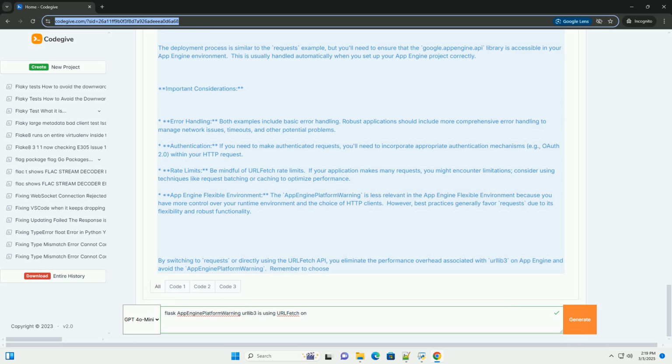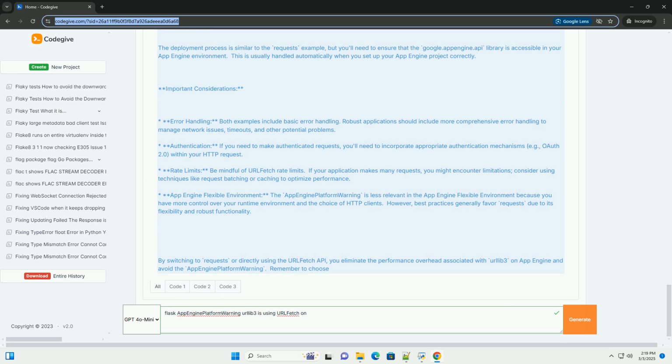Important considerations. Error handling: both examples include basic error handling. Robust applications should include more comprehensive error handling to manage network issues, timeouts, and other potential problems. Authentication: if you need to make authenticated requests, you'll need to incorporate appropriate authentication mechanisms, for example OAuth 2.0, within your HTTP request. Rate limits.